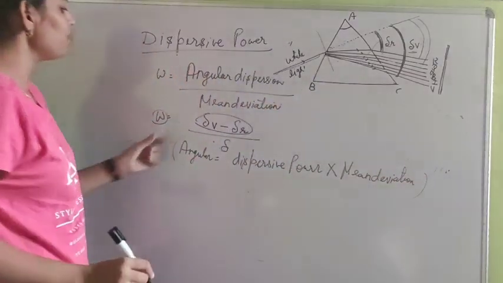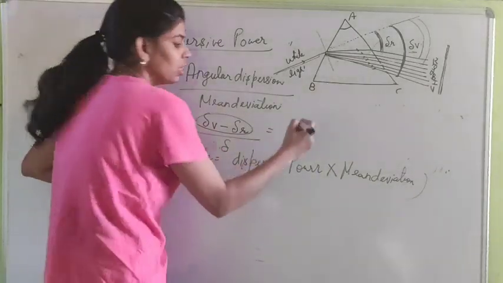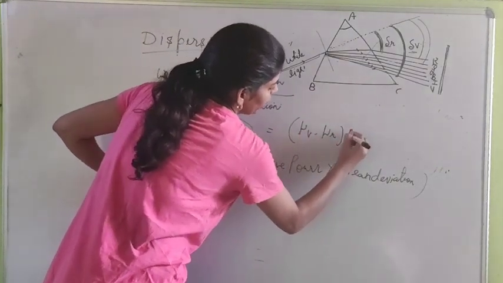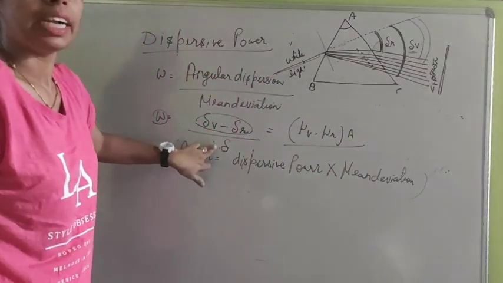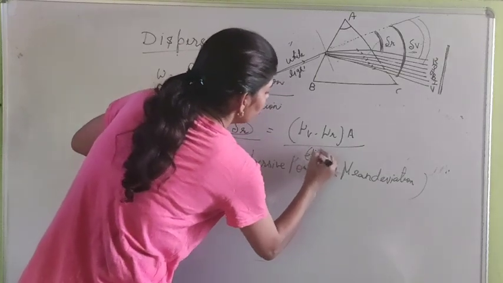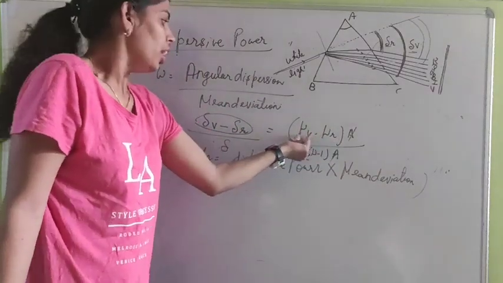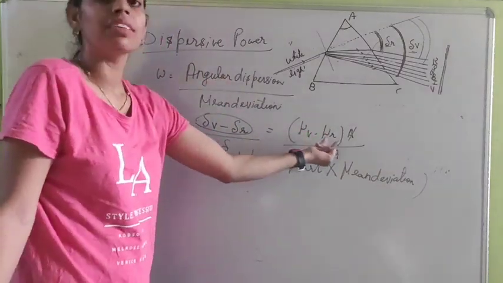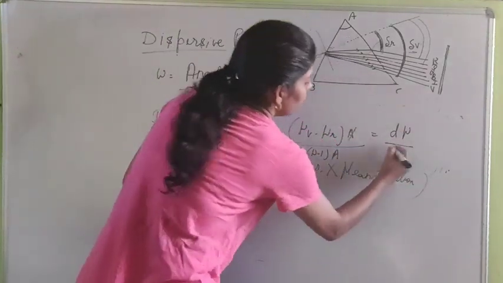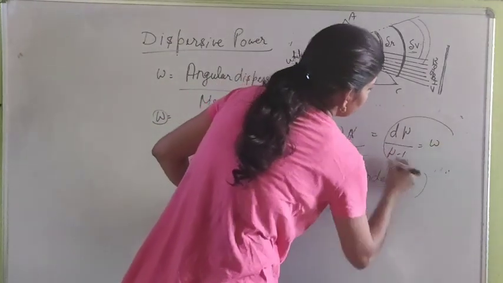We can do one more step. Delta V minus delta R can be replaced by what we did just now, mu V minus mu R into A, and delta for a thin prism is mu minus 1 into A. A can be cancelled out and the difference of the two extreme colors can be written as d mu over mu minus 1, and this is known as dispersive power.